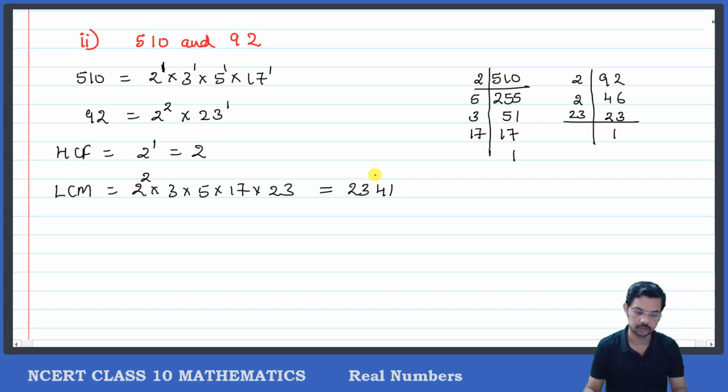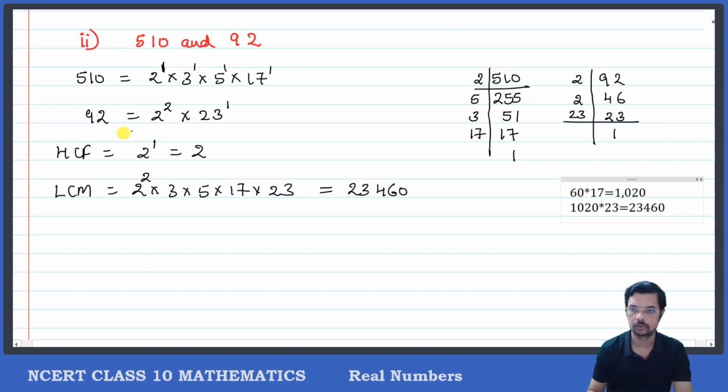Can you check? 2 2s are 4, 4 5s are 20, 3s are 60. So 60 into 17 will give you 1020. 1020 into 23 will give you 23460. Oh yes, so this is 23460. LCM is done.